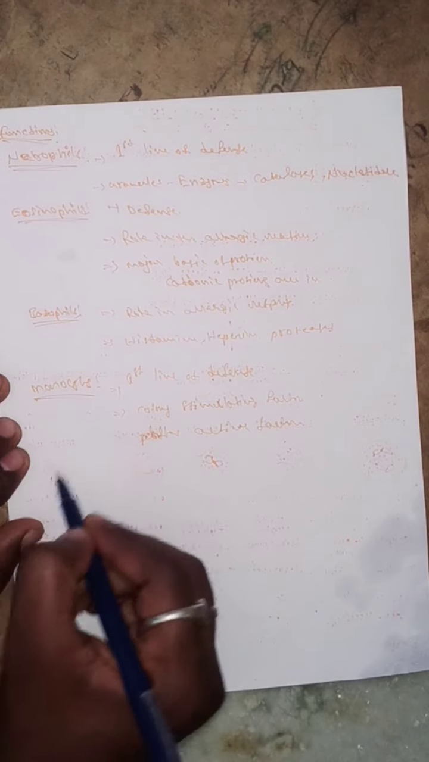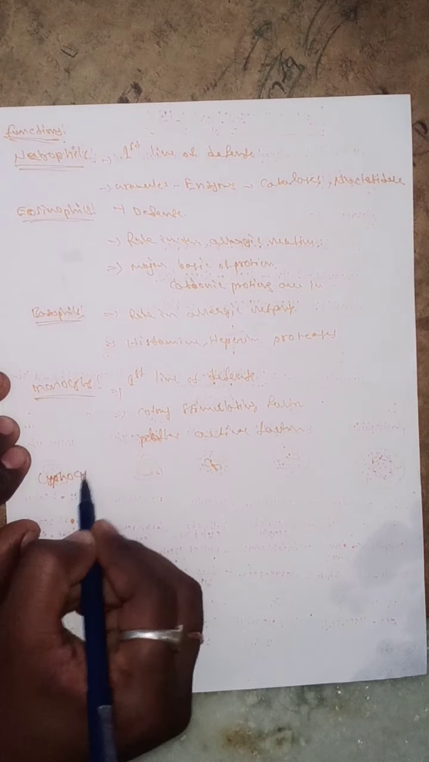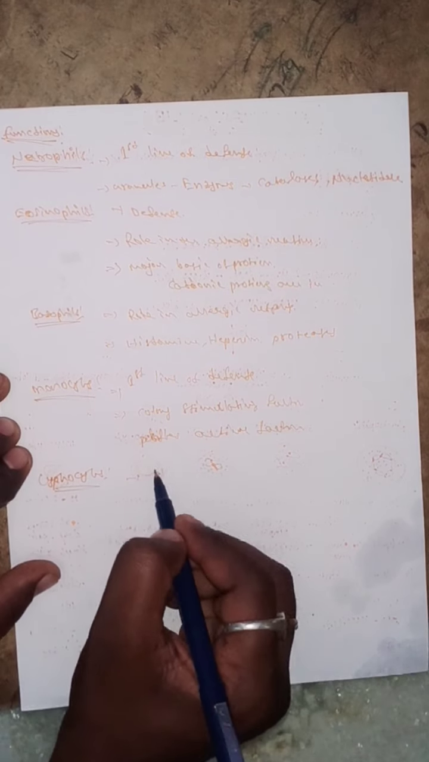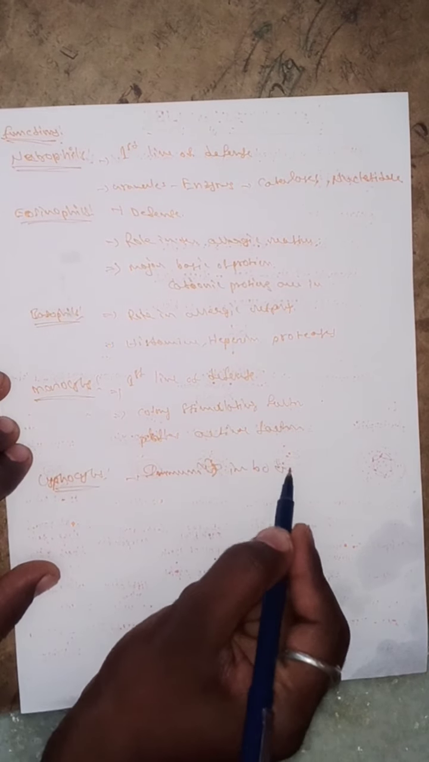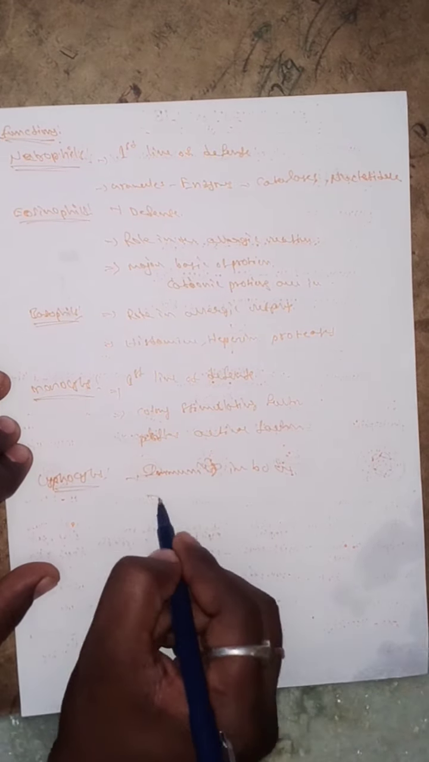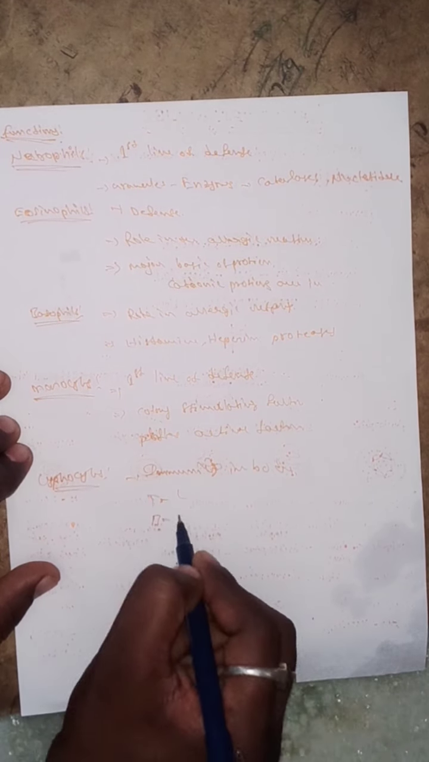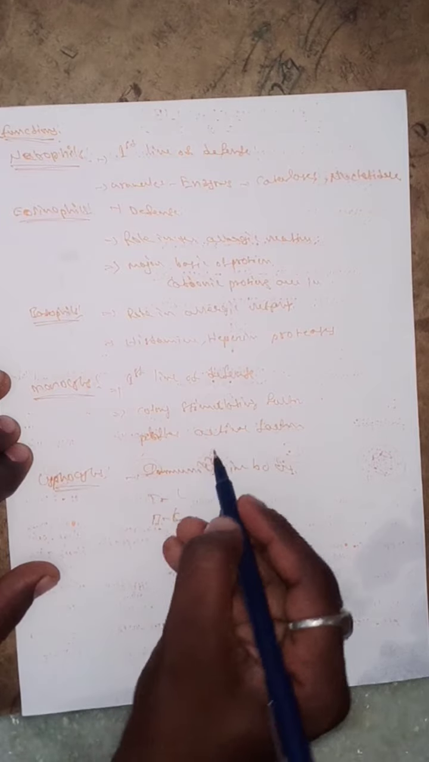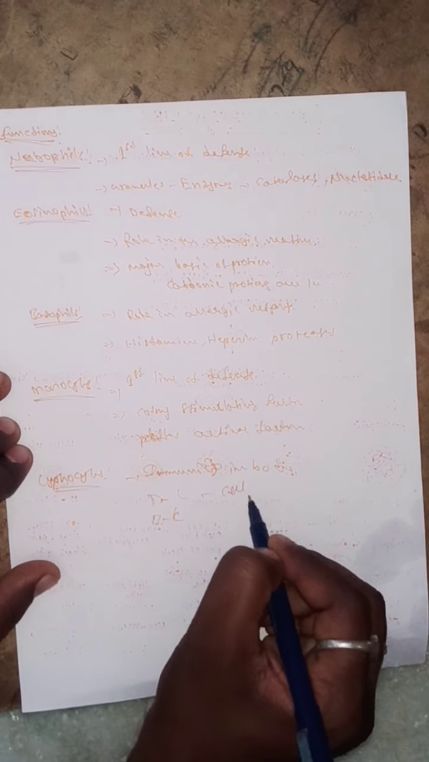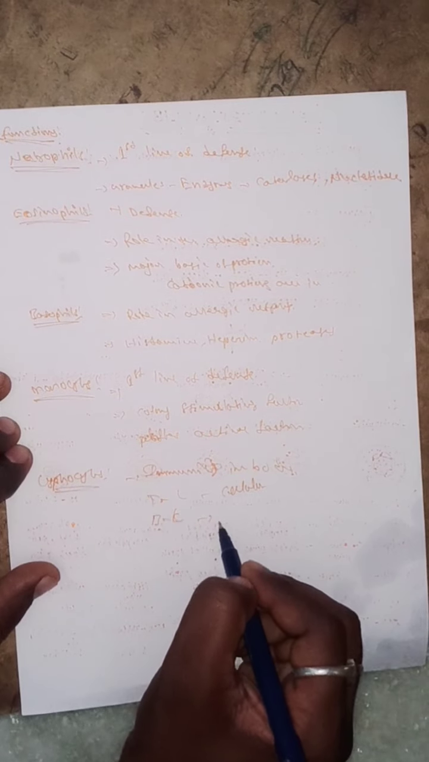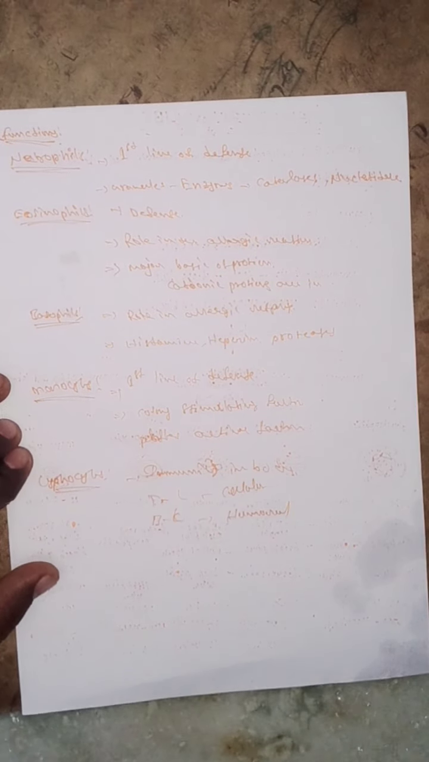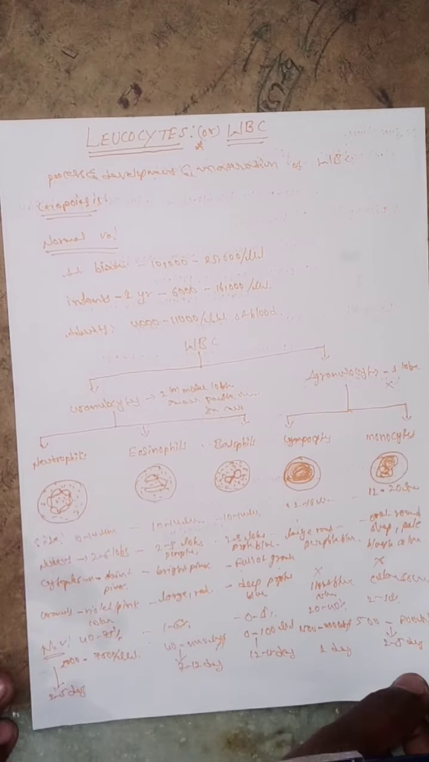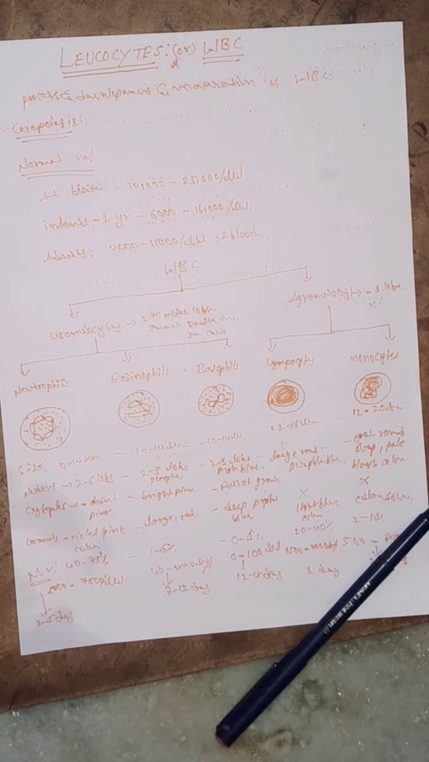The next one, lymphocytes. What about lymphocytes? The lymphocytes mainly act to increase the immunity in the body. There are T lymphocytes and B lymphocytes in our body. T lymphocytes increase the cellular immunity. B lymphocytes provide the humoral immunity. So this is about the functions, types, introduction, and normal values of the leukocytes. If you have any doubts, tomorrow we will discuss.